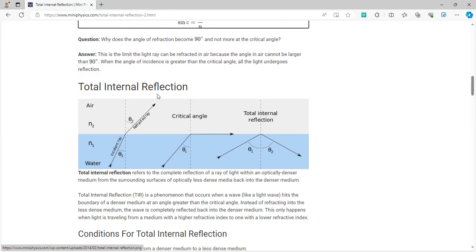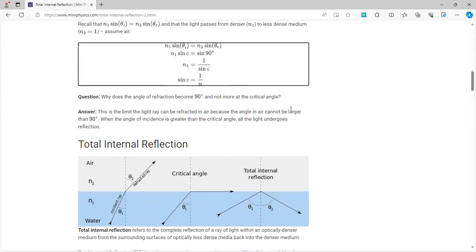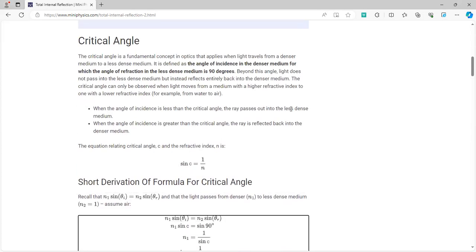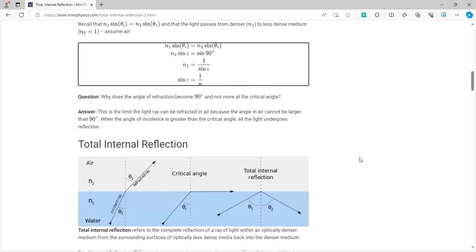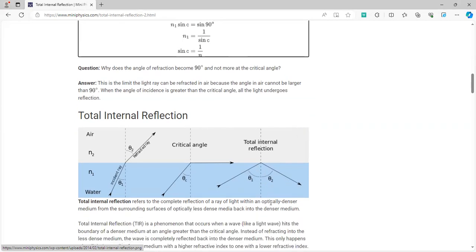So this is diagram number one, where you can see the refracted ray. Diagram number two is a refracted ray at the critical angle. Now this is total internal reflection, just like the definition said. You can see that the angle of incidence is greater than the critical angle, so the angle of refraction would be greater than 90 degrees. That is total internal reflection. Although over here the angle of refraction is 90 degrees, over here the angle of incidence is greater than the critical angle, so that the entire ray goes back into the water.